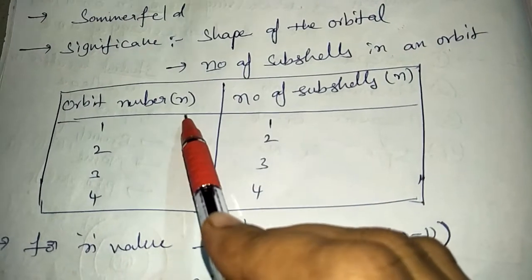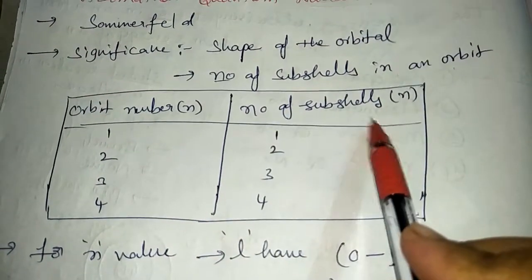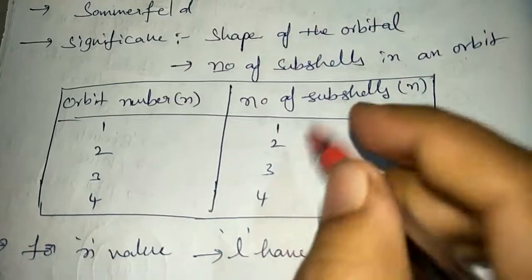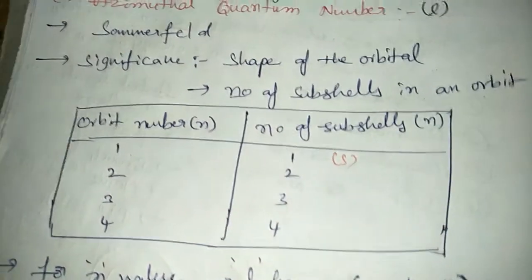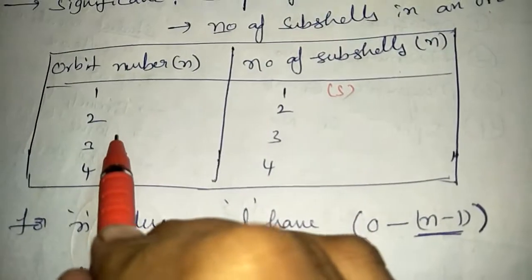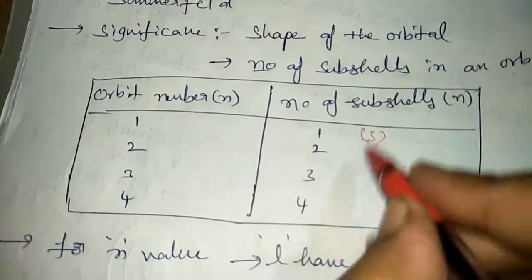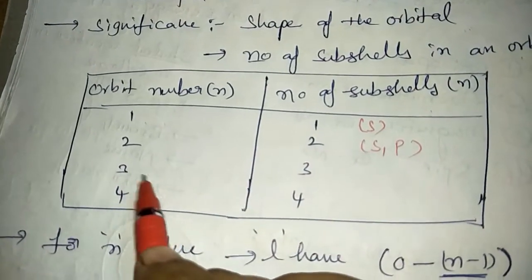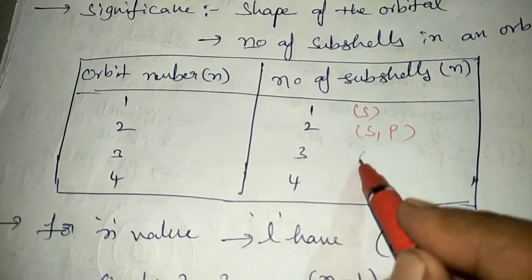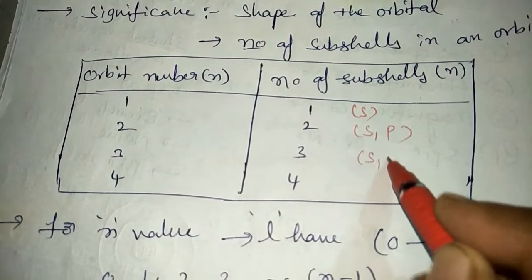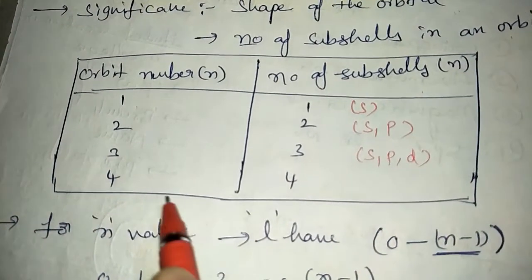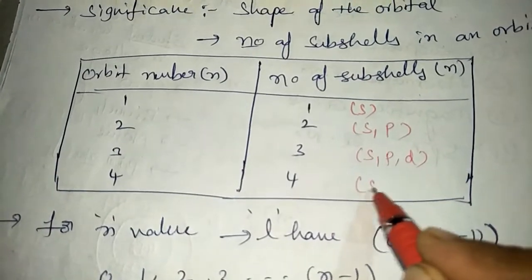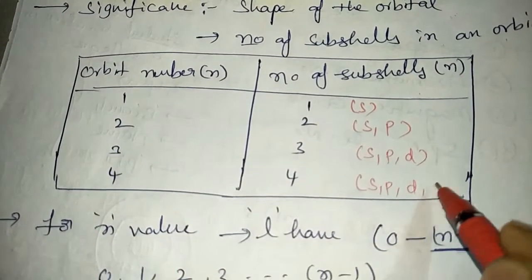So here the orbit number is equal to the number of subshells. In the first shell, there is one subshell, that is the s subshell. In the second orbit, there are two subshells, that is s and p. In the third shell, there are three subshells, that is s, p and d. In the fourth shell, there are four subshells, s, p, d and f.